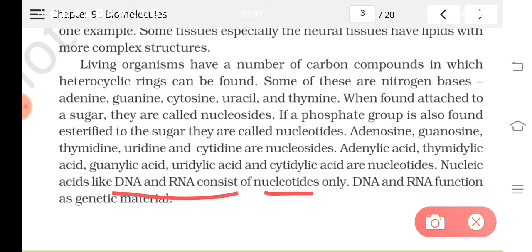We have studied that proteins are made up of amino acids. Protein is a biomolecule made up of amino acids. In the same way, DNA and RNA are biomolecules made up of monomers called nucleotides. Nucleotides are formed by the combination of nitrogen base, phosphate group, and sugar.